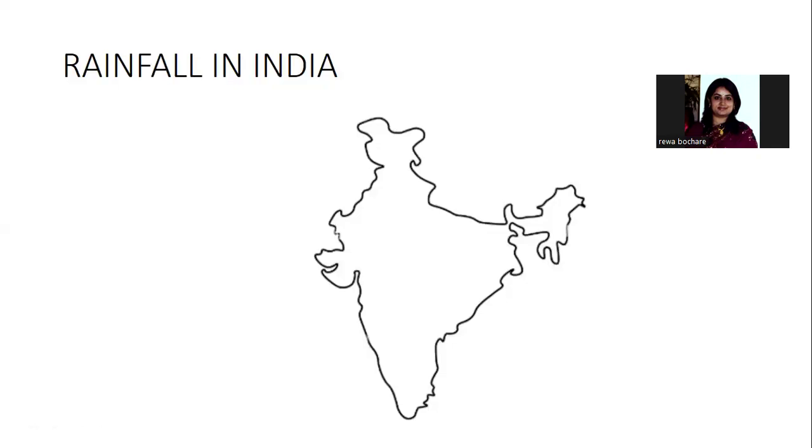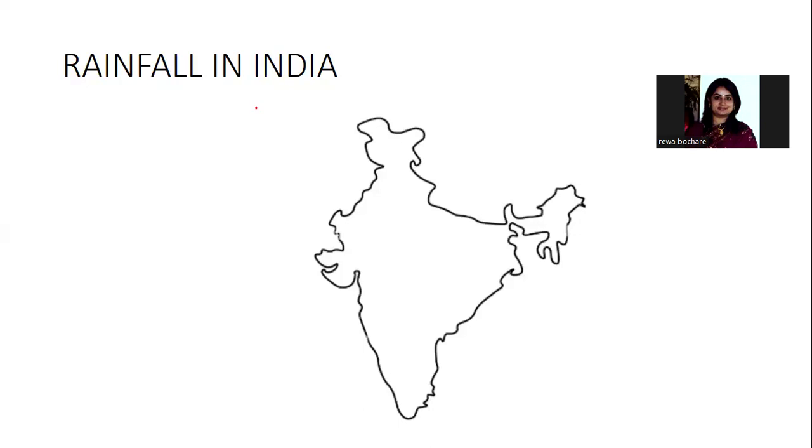Hi everyone. So in today's video, we'll be studying about the different rainfalls that are received in India. Rainfall is a very important resource in India, and different parts of India receive rainfall at different times of the year. Since it lies in the tropical belt that is north of the equator, that is why there are four types of rainfall received in India.